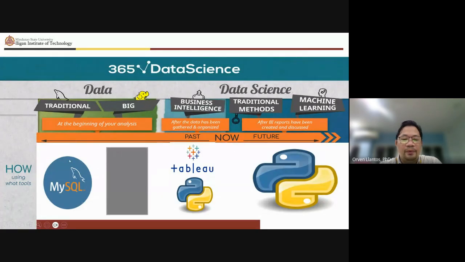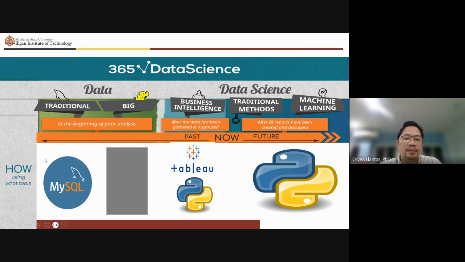We will not be dealing with big data. For business intelligence, we're going to use Tableau or Python, and in the future we'll have a short discussion about Python being used for prediction.